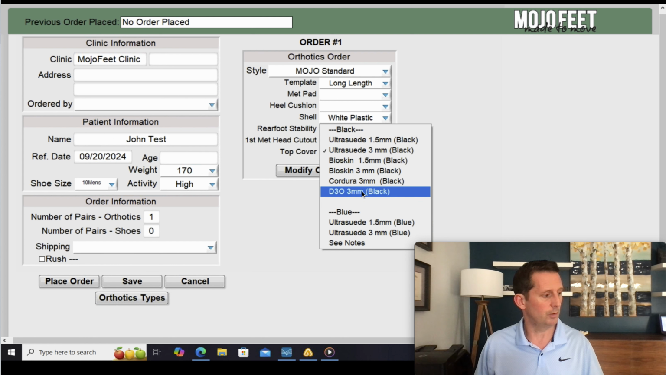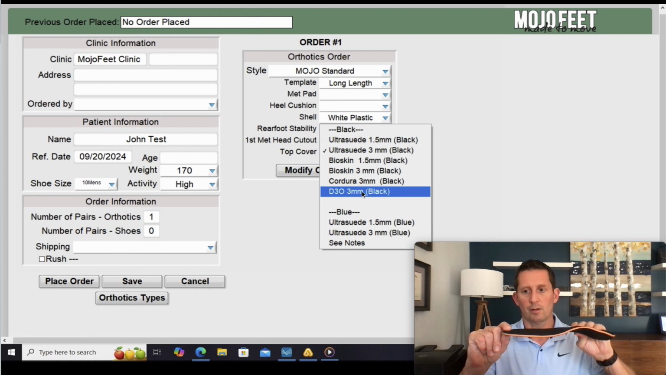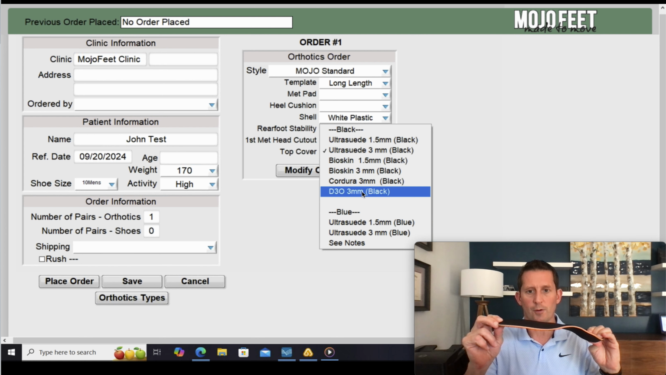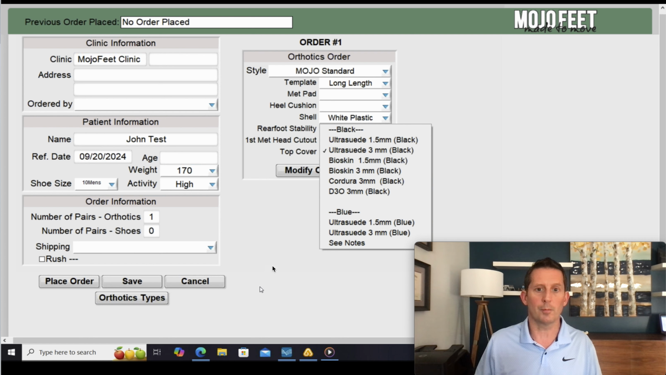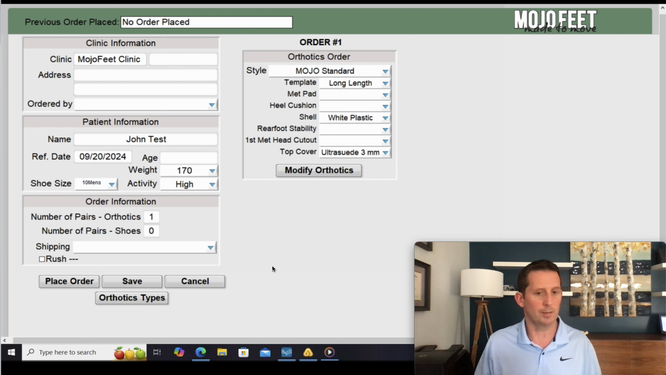What's D3O? D3O is this foam. Okay, so it's the orange foam. I don't make it. It's made and developed by a different company, but it is a little bit more expensive in the top cover for me, but I do not pass it on to you. It's a value add to our orthotics. One of the things I feel is that some of the next advances in orthotics are going to be in materials. This is a really cool one that we love.